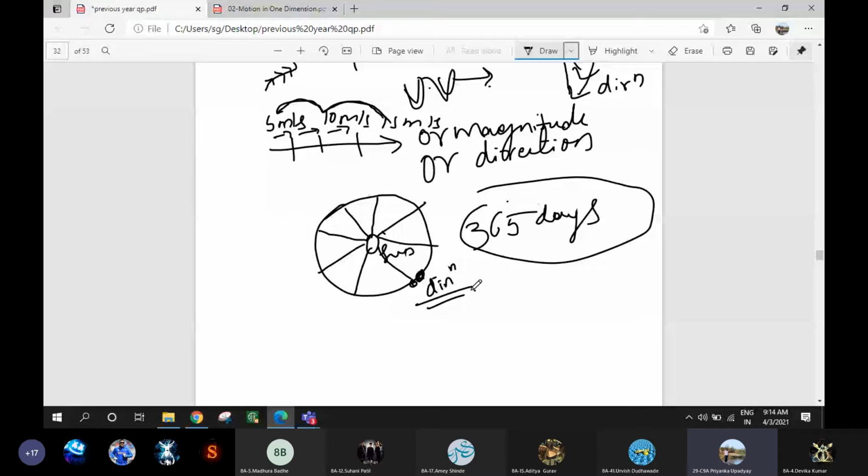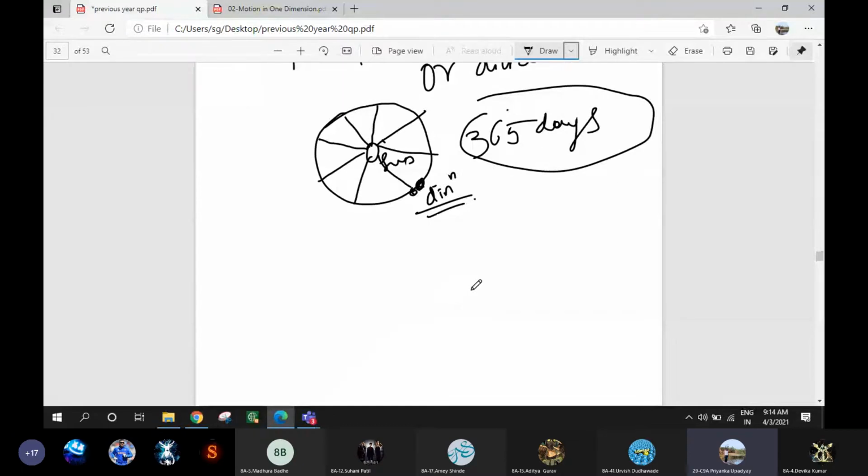Now we consider the motion in only a straight line. We don't want circular motion, because if we consider circular motion, again it will be three-dimensional motion. We will consider straight line motion.